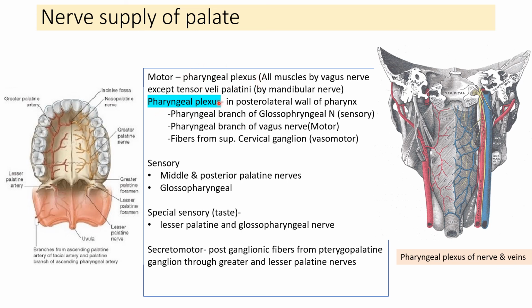What is the pharyngeal plexus? This is the plexus of nerves formed in the posterior lateral wall of the pharynx or in the retropharyngeal space, made up of the pharyngeal branch of the glossopharyngeal nerve, which is sensory, the pharyngeal branch of the vagus nerve, which is motor, and fibers from the superior cervical ganglion, which act as vasomotor fibers. So here is the area.